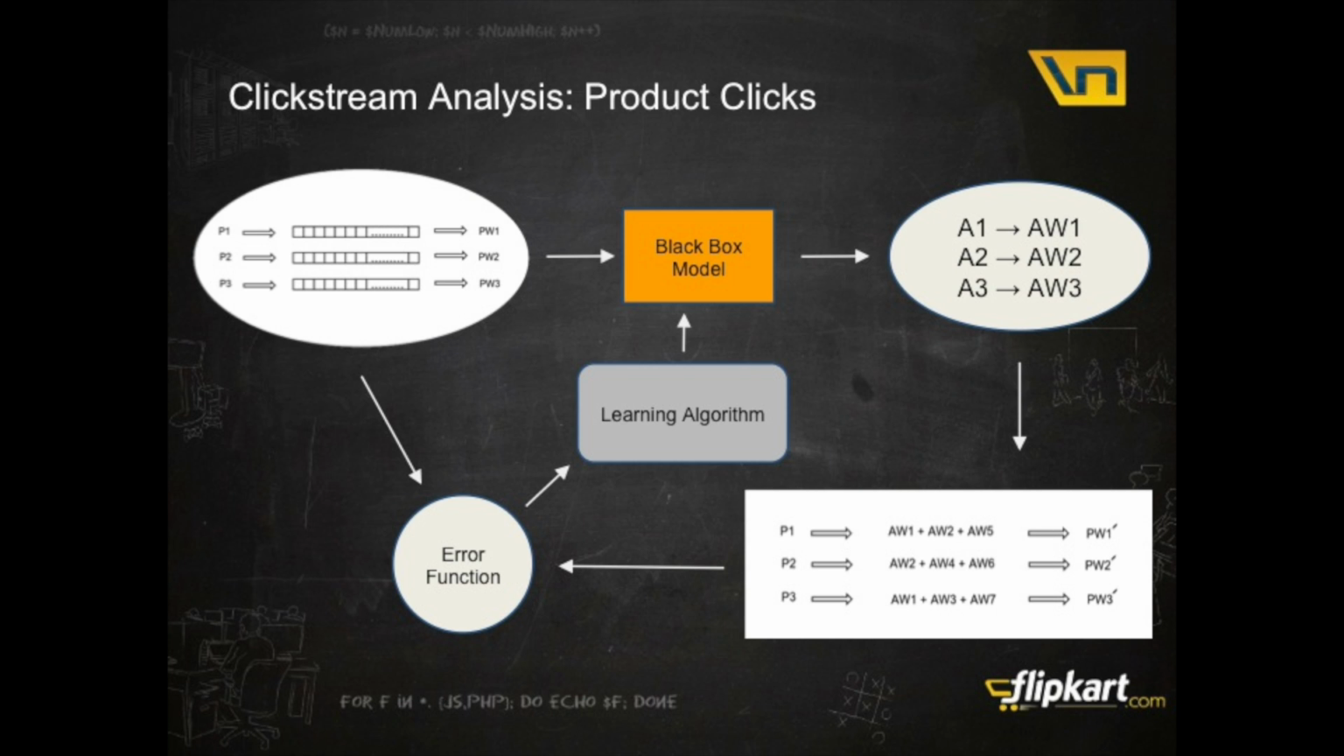Well, one way is, say product 1 is made up of attribute 1, attribute 2, and attribute 5, and product 2 is made up of attributes 2, 4, and 6. I can plug these weights back into the products and compute the computed product weight. Now I have the original product weight and I have a computed product weight. I can find out the error between these two and use it in my learning algorithm to find out what the black box should look like.